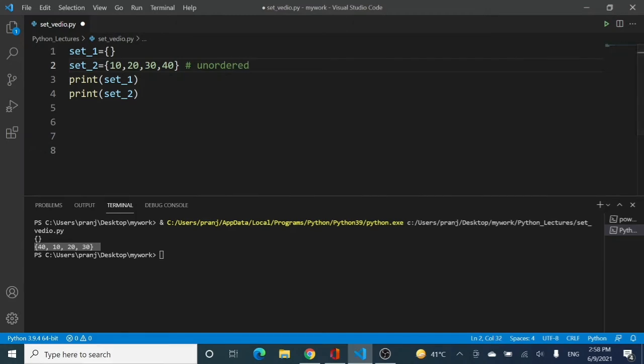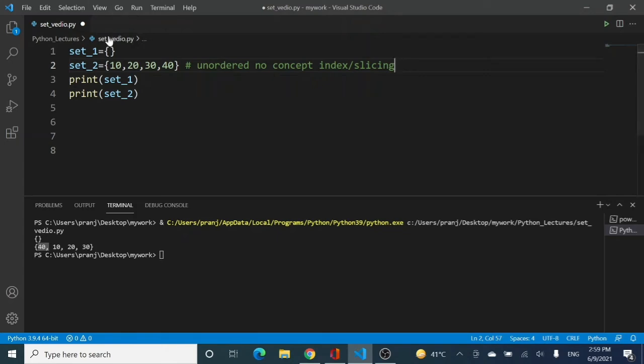You can see that the first element that we entered is 10, but the first element that is printed is 40. That means it is unordered. So there is no concept of indices, right? And if there is no concept of index, then there is no concept of slicing in your sets. So both indexing and slicing are not possible in sets. So set is unordered, that we have seen.